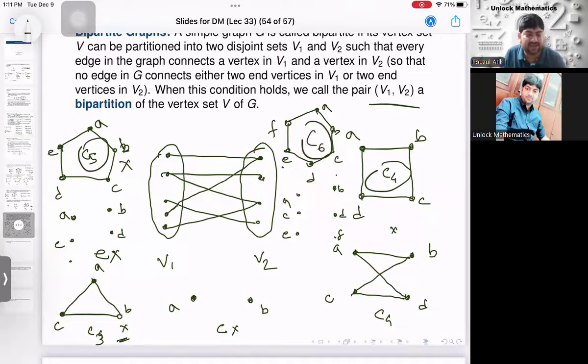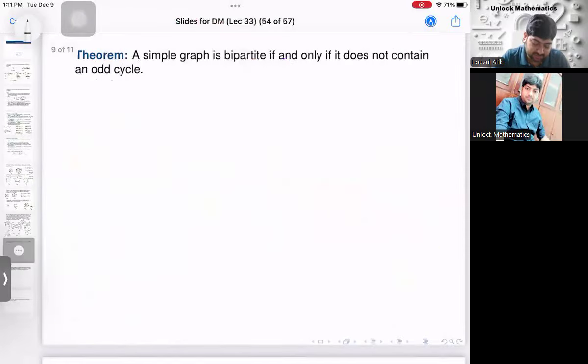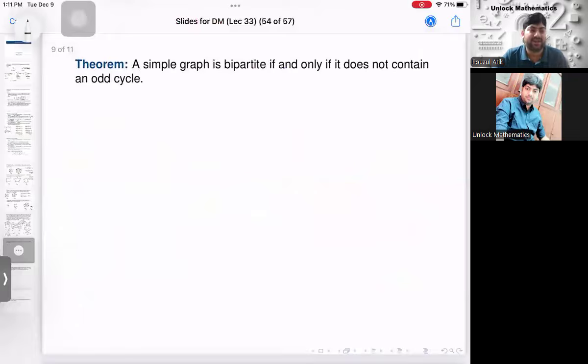If it is an even cycle, it is bipartite. Correct? Then with this observation, we have this theorem: a graph is bipartite if and only if it does not contain an odd cycle. Because if you have an odd cycle in it, you cannot make that portion bipartite.